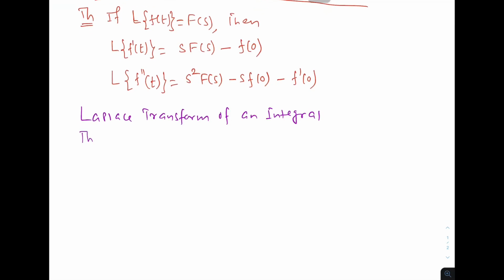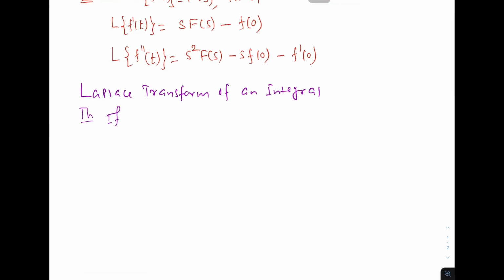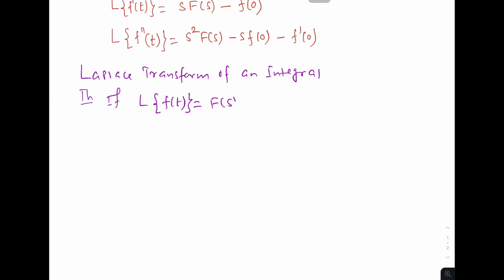The theorem is, if Laplace transformation of f of t equal to F of s, then Laplace transformation of integration 0 to t f of t dt equal to 1 over s F of s. So this is the Laplace transform of an integral.